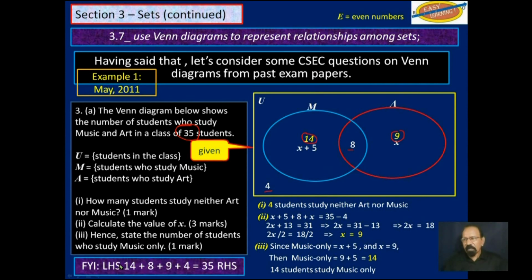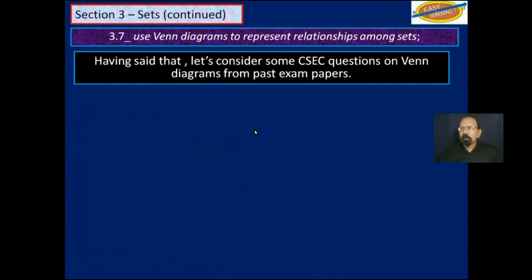So the left-hand side of our equation would be 14 plus 8 plus 9 plus 4. Now, is that equal to 35 on the right-hand side? Yes. So we know our answers are correct. Now, this is an important step that many students forget.